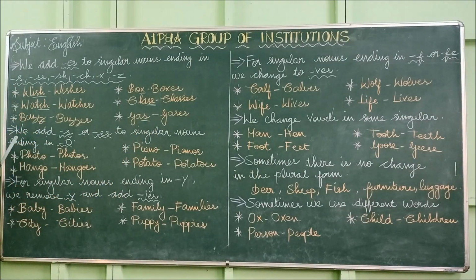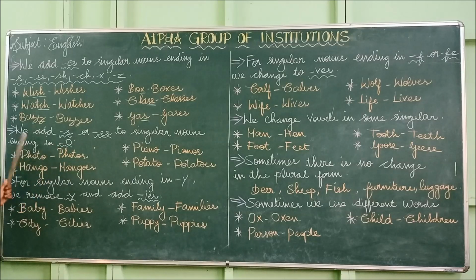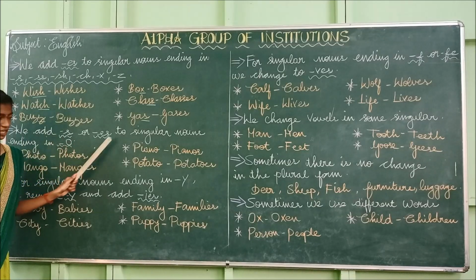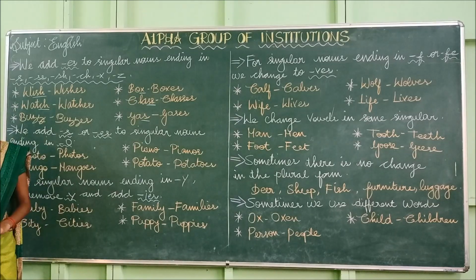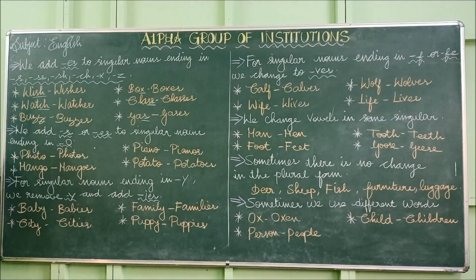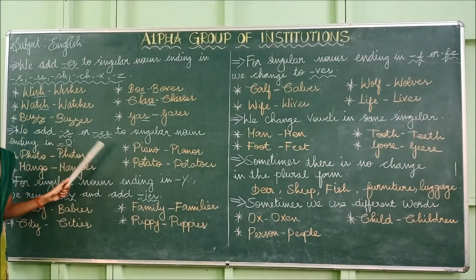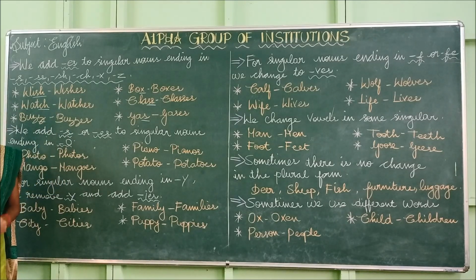Okay, now we move on to the next one. We add s or es to singular nouns ending in o. So if the word ends with the letter o, what do we have to add? Yes, we have to add s or es to the singular noun. If the word ends with the letter o, we have to add s or es to the singular noun to make it a plural noun.